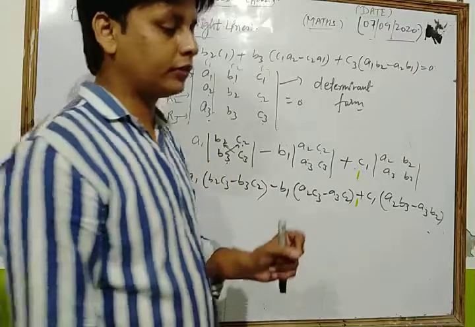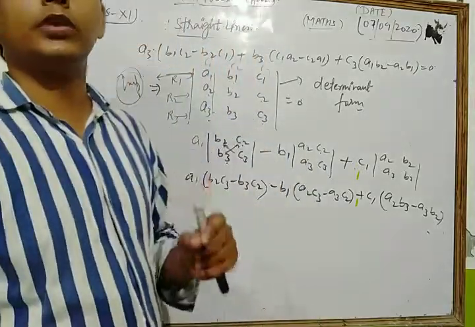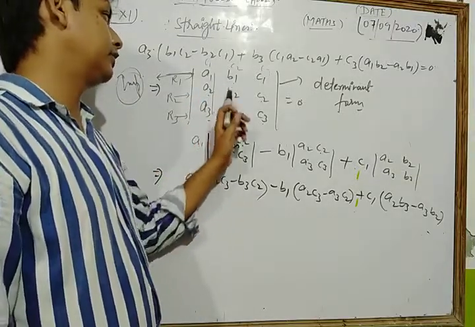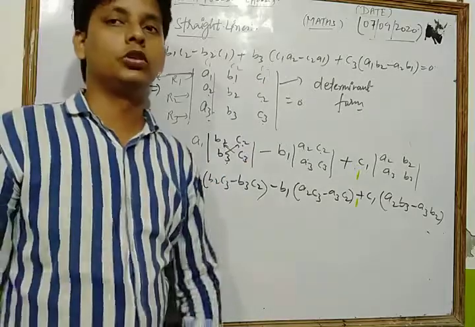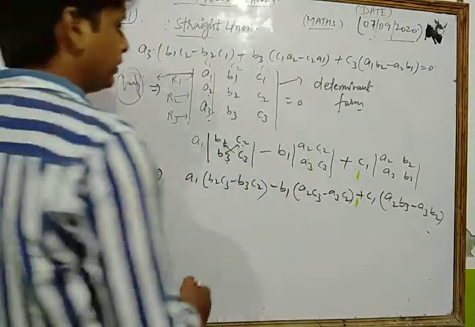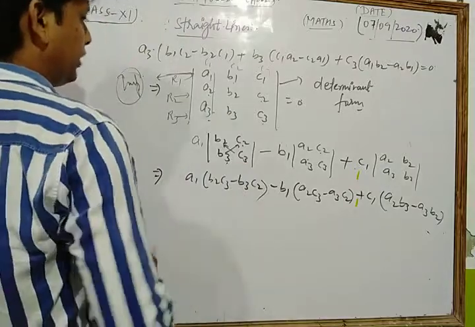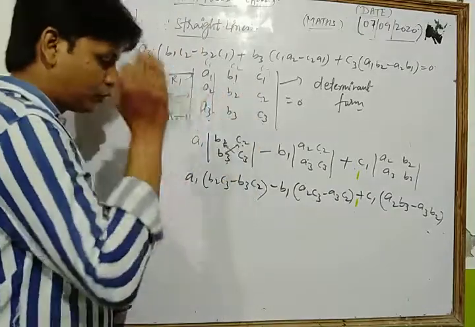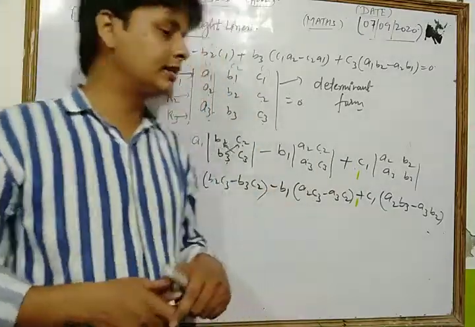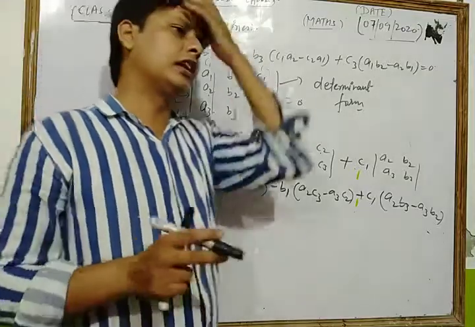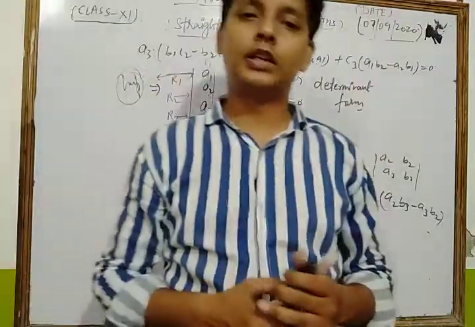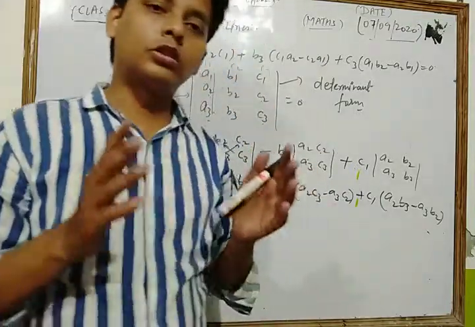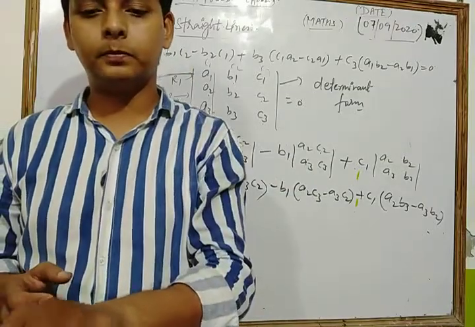So for concurrency of three lines, three lines are said to be concurrent if and only if the value of the determinant a1 a2 a3, b1 b2 b3, c1 c2 c3 is equal to 0. Here, just so you know, a1, a2, a3 are the coefficients of x in all the lines, b1, b2, b3 are the coefficients of y in all the lines, and c1, c2 and c3 are the constant terms of each line. Now, dear student, we take questions based on the condition for the concurrency of lines. Let's see.